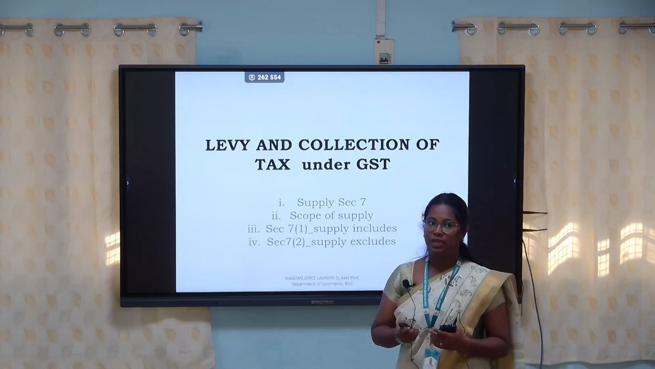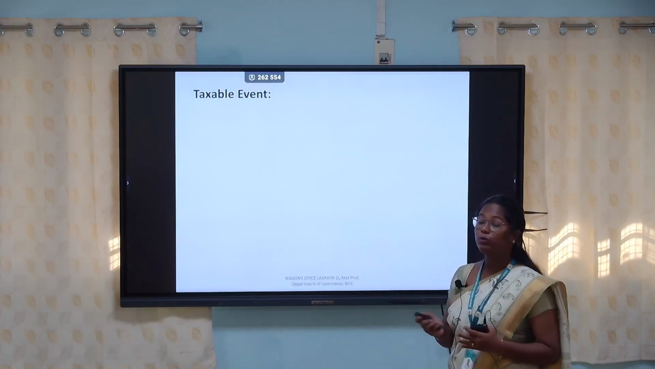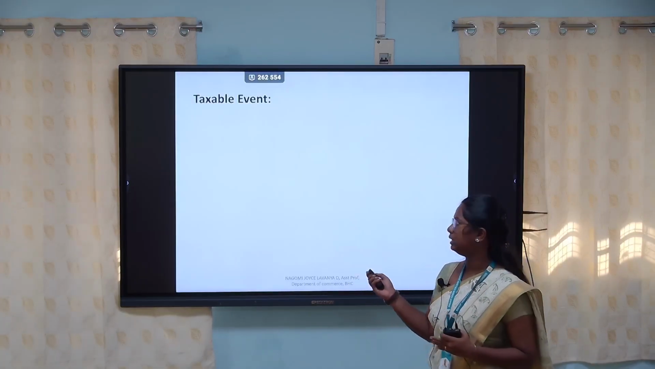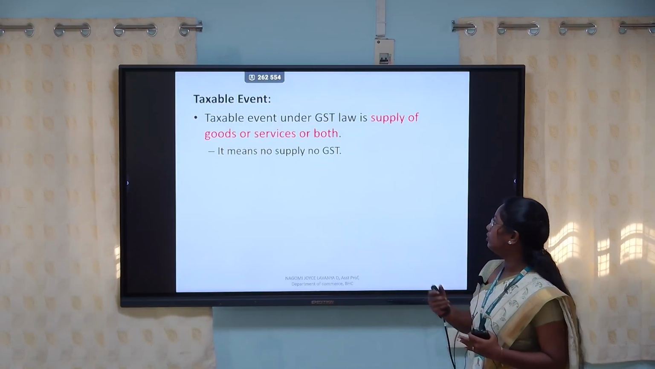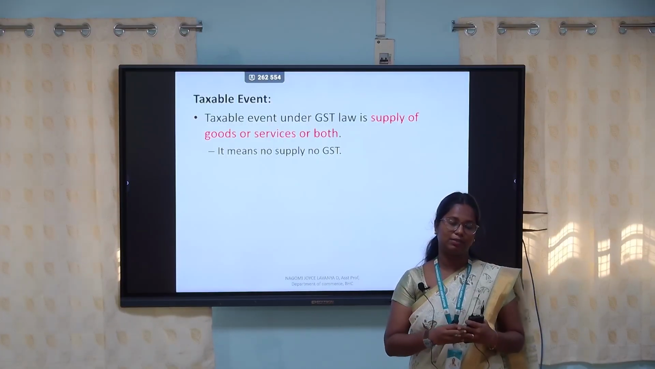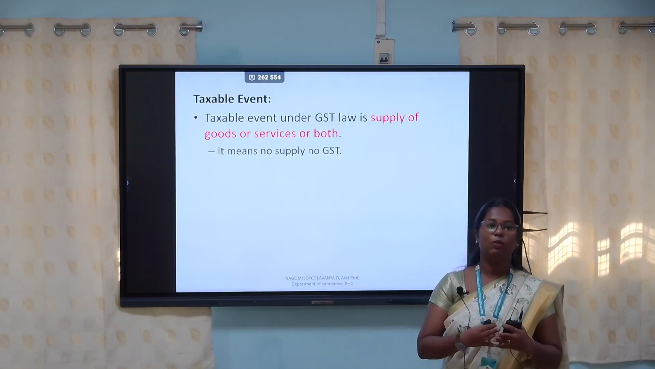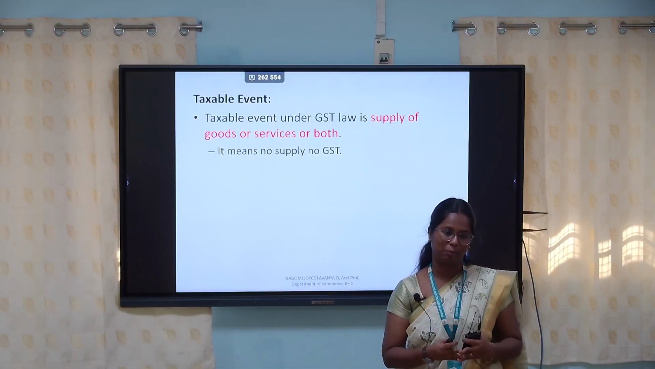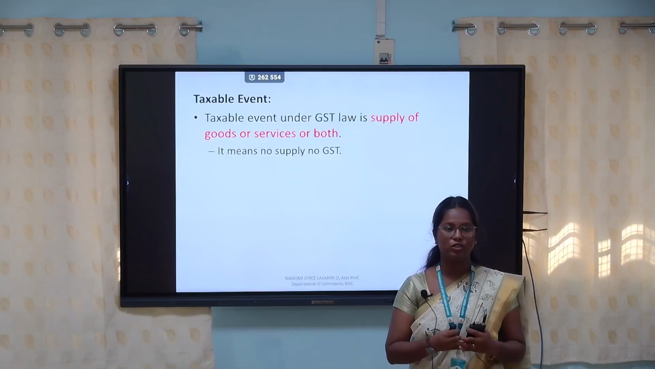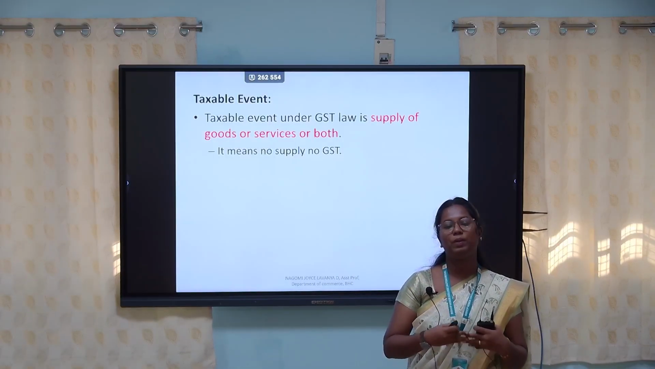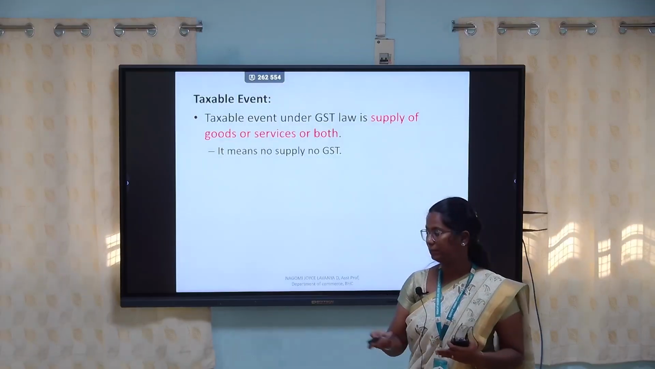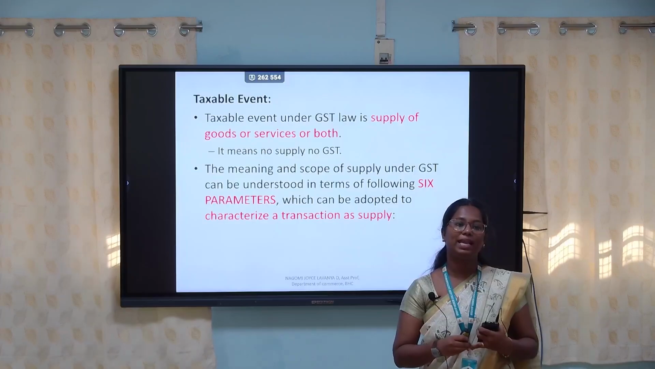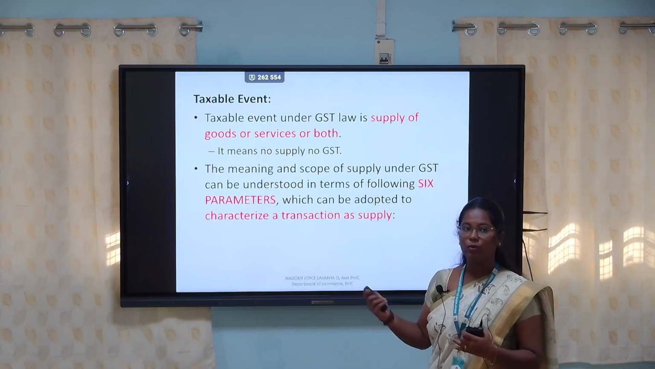So what is supply? When will it happen? It will happen in the taxable event. Now we will have a doubt, what is a taxable event? The supply of goods or services is called a taxable event. When there is a purchase or sale, when there is a transfer of goods or services, then it is called a supply. So when there is a taxable event, GST will exist there and we will be charging the tax under GST. Here, what is supply and what is the scope of supply will be explained under 6 parameters. We will see in detail.